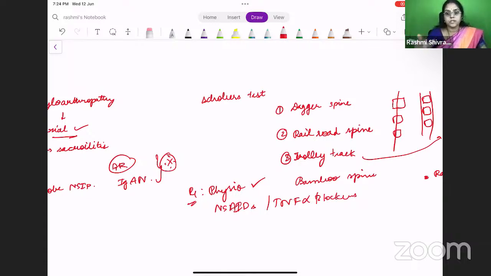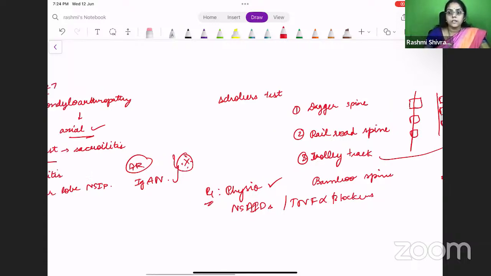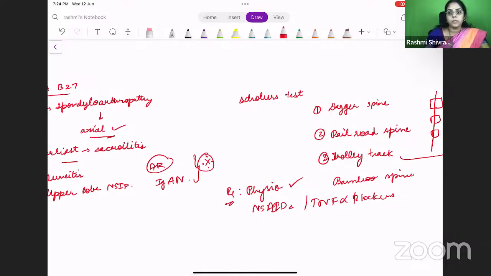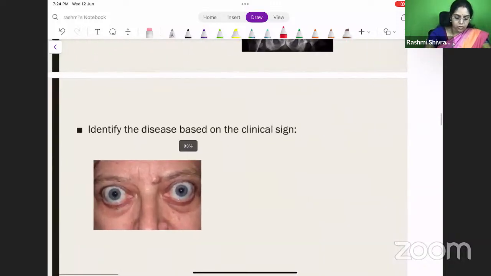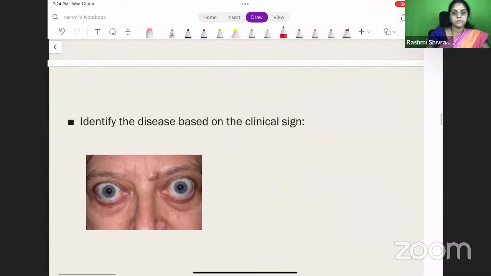You should ask them to keep constantly moving so that they can keep the mobility. As the disease progresses, the mobility will keep restricting. So you need to keep the patient on continuous physiotherapy. Right? Okay. So identify the disease based on the clinical sign.